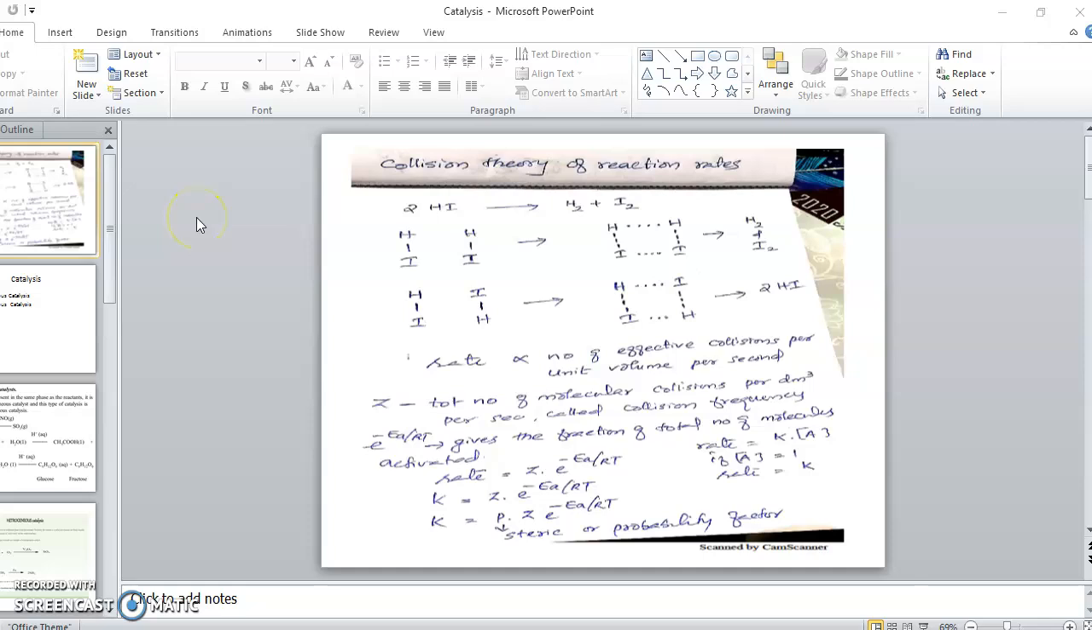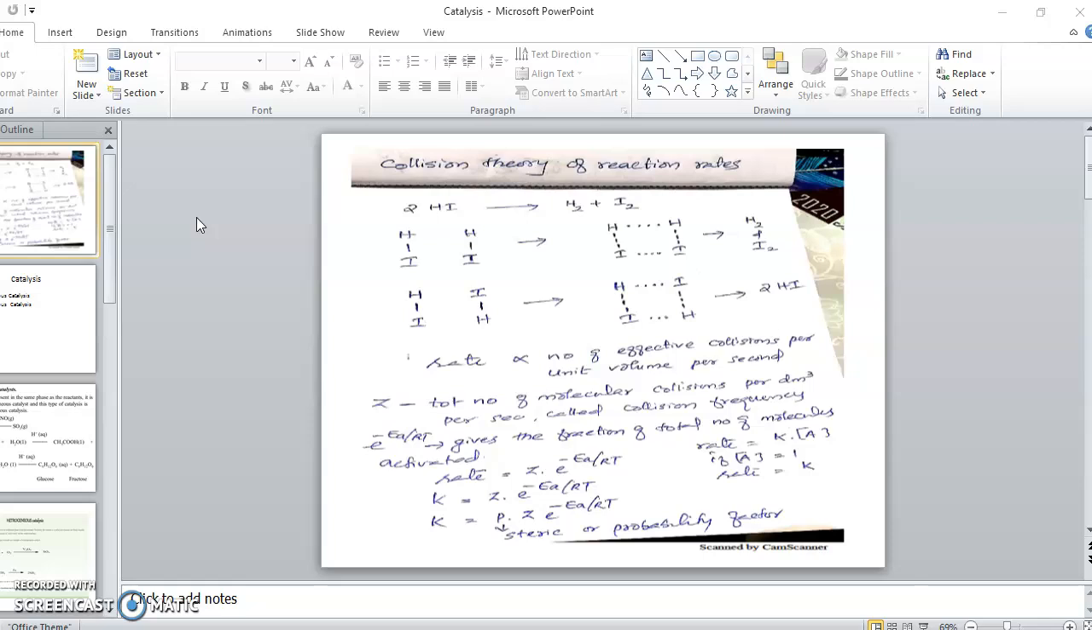Now we discuss the collision theory of reaction rates. This theory explains how a reaction proceeds. After all, a chemical reaction is nothing other than the reactants getting converted into products. So this theory explains how a reaction, especially a gaseous reaction, is proceeding.